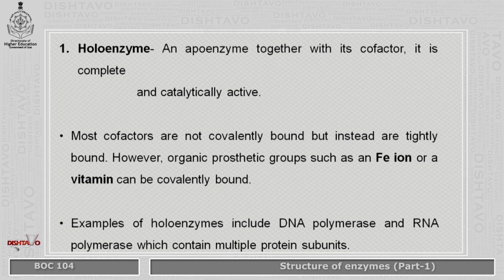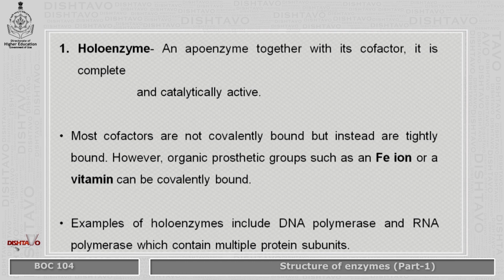Coming to the types of enzymes, that is holoenzyme and apoenzyme: together with its cofactor, it is a complete enzyme with catalytic activity. Most cofactors are not covalently bound but are instead tightly bound. However, organic prosthetic groups such as iron and vitamin can be covalently bound.